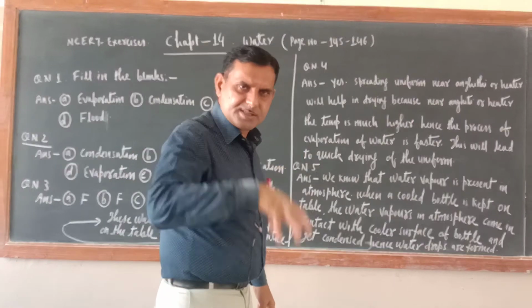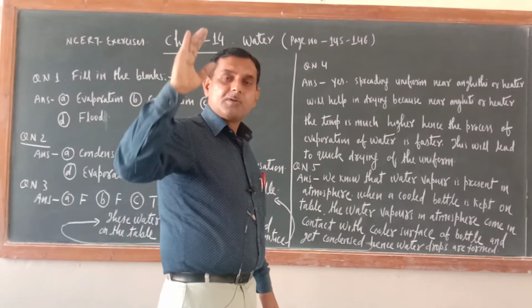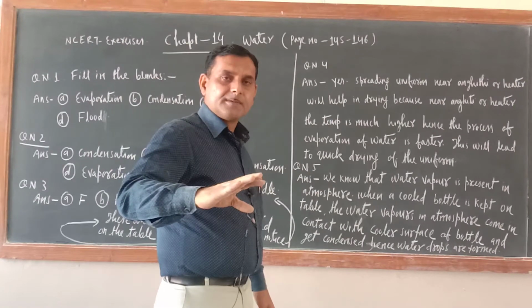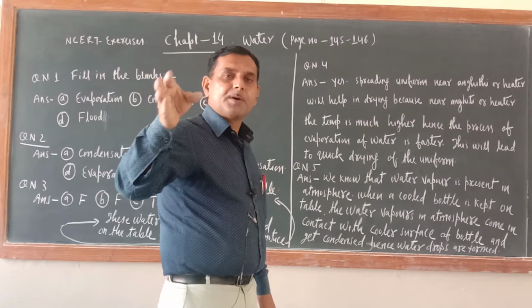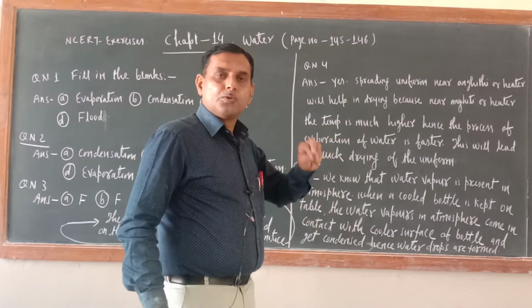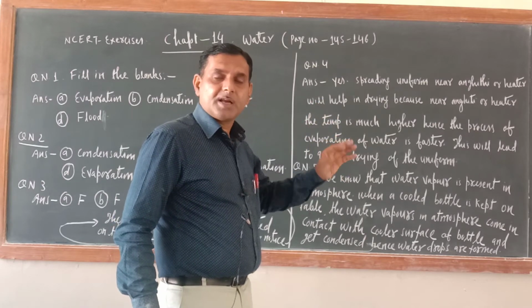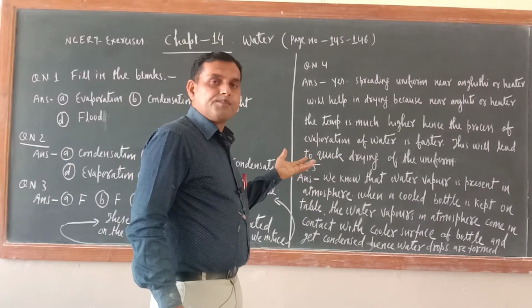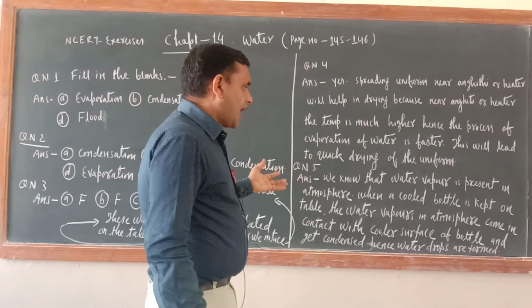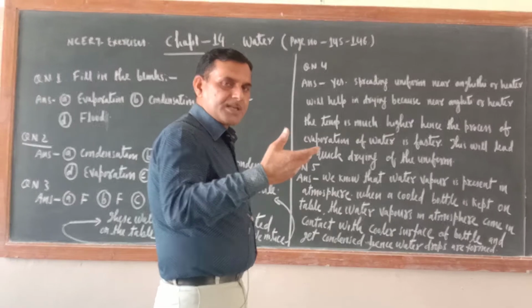When that air comes into contact with the cooled water bottle, it will condense. Condense means conversion of water vapor into water. So those water droplets, when they are condensed from the air, will appear on the surface of the bottle, and so many drops of water appear like a puddle.